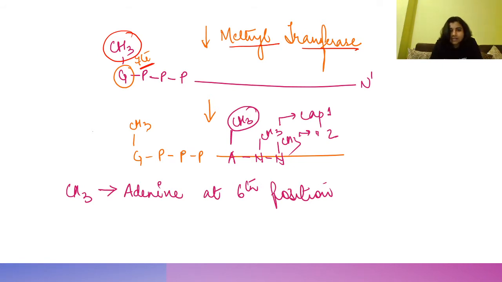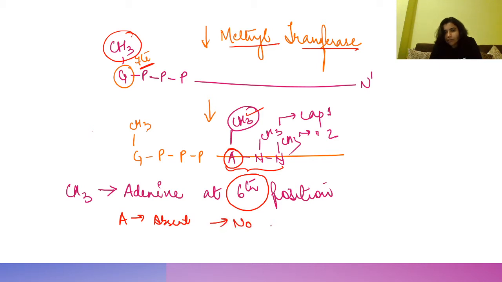Now once this is done, this part is having all the nucleotides, and the first nucleotide has a methyl group. If the first is adenine, then there will be addition of a methyl group at the 6th position, right? But if adenine is absent, then there will be no addition of a methyl group. Methyl group addition takes place only at adenine, right?